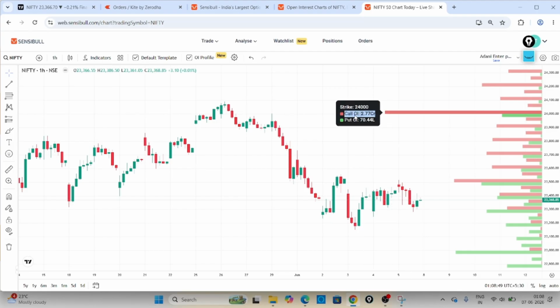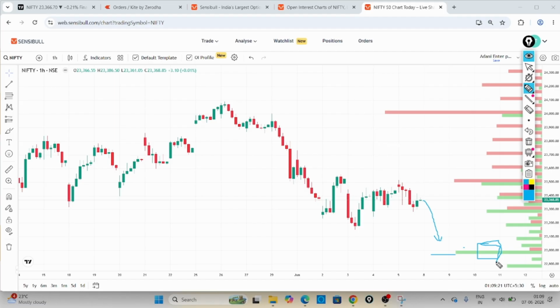So there are around 2.77 crore call writers at the same strike price, and 70 lakh put writers. These green bars are put writers. If the price action comes over here, then this is the put writing zone. If big players have a lot of open positions for put writing, this will act as a support.